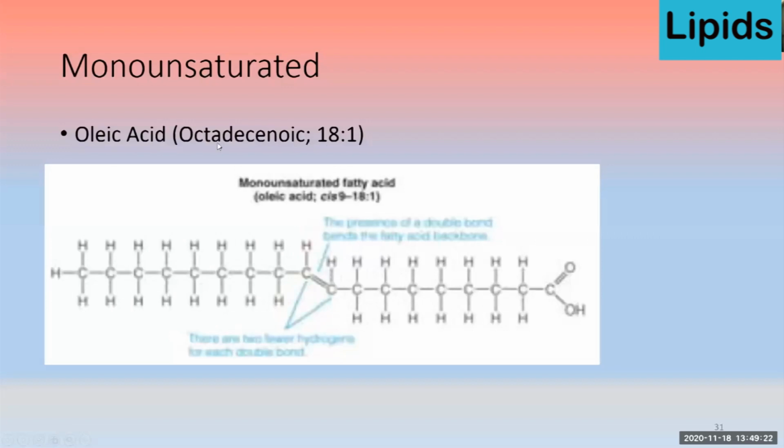So if you define it in terms of its technical name, octa and deca, it becomes the 18, and because it has one double bond, we put enoic, so it becomes octadecenoic acid. If you look at this picture, there is a mention about the carbon atom where the double bond is present. So it's a cis 9. Cis means the hydrogen atoms are on the same side of the chain at the double bond. So that's why it's a cis. This is the carbon number 9, and 18 is the total number of carbon atoms, and 1 is the number of double bonds.